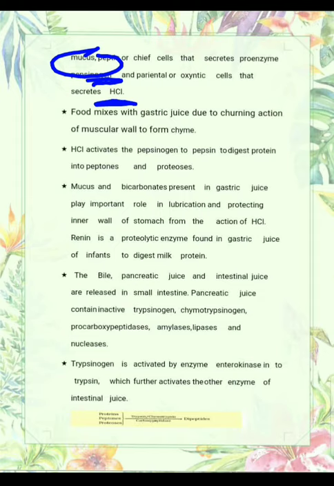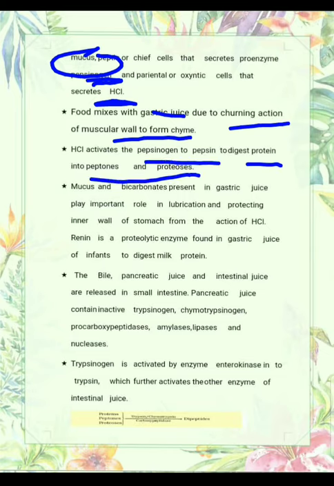So let us see. Food mixes with gastric juice due to the churning action of the muscular wall to form chyme. The food which is digested here is known as chyme. HCl activates the pepsinogen to pepsin to digest proteins into peptones and proteoses. This is the same case as I already told you about the carbohydrate. Carbohydrate is polysaccharide, maltose is disaccharide. Similarly, here, many proteins have many amino acids. Proteoses and peptones have a smaller number of amino acids, and after that they have to be converted into amino acids.